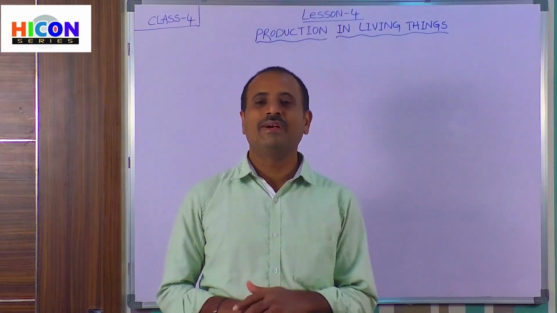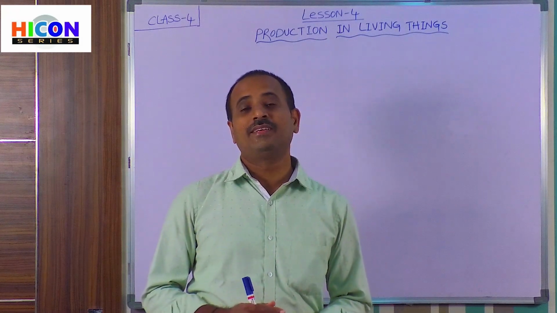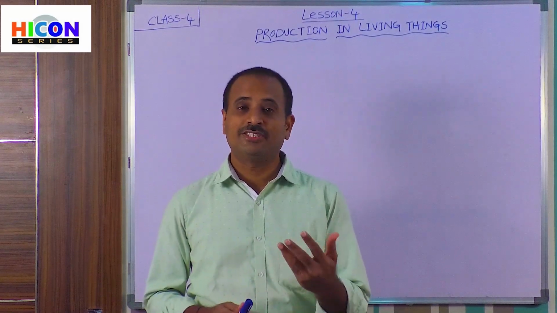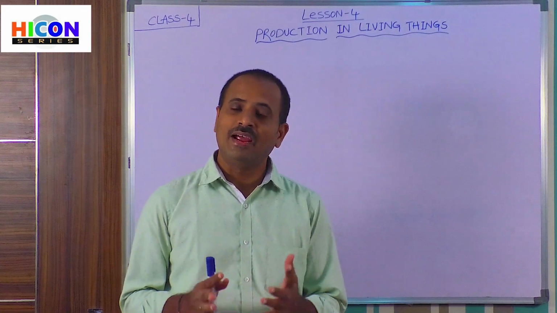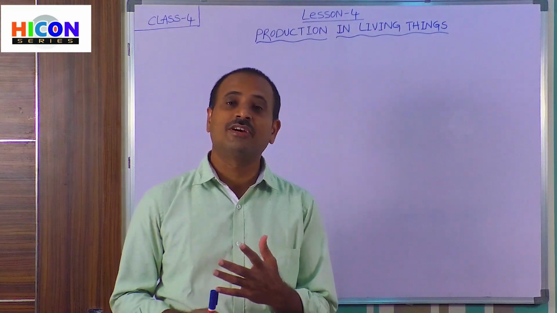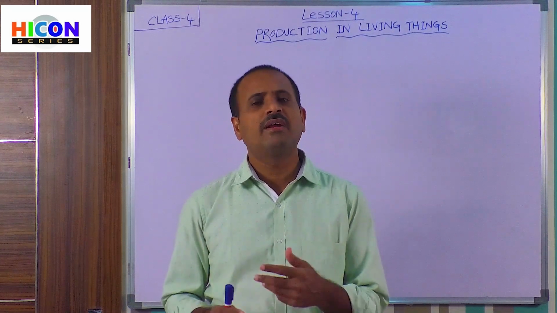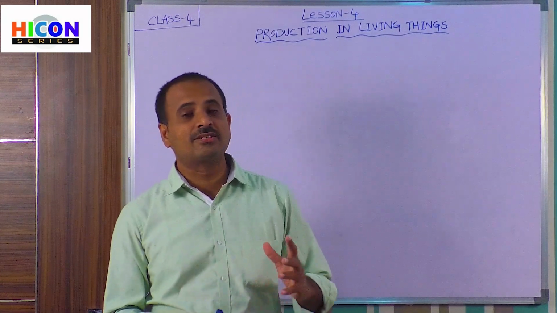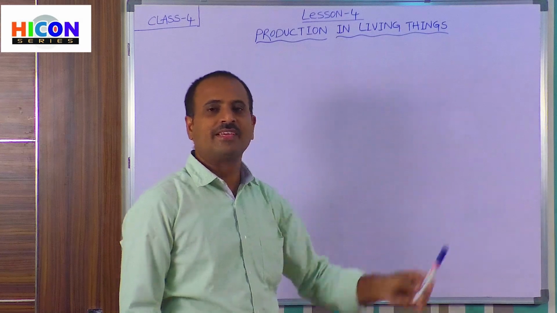Hi children, good morning. In the previous episode, we discussed the different types of animals. That is, the animals are classified into 5 types based on their habitat: terrestrial animals, aquatic animals, amphibians, arboreal animals, and aerial animals. And also, in the previous chapter we discussed the classification of animals based on their food habits as herbivores, carnivores, and omnivores. So, children, now in this episode, we are going to discuss the next chapter, that is the 4th lesson, reproduction in living things.